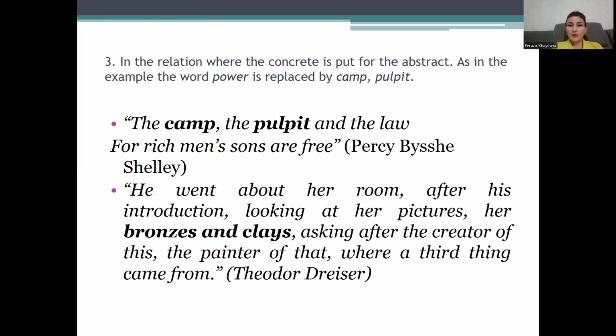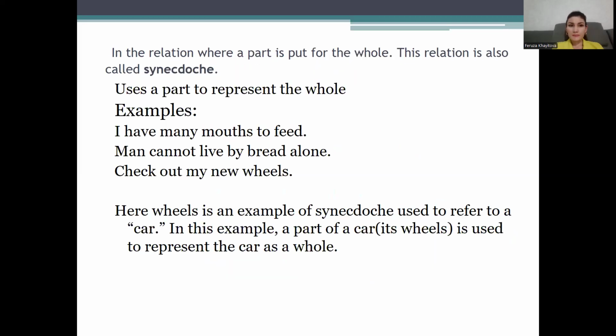He went about her room after his introduction, looking at her pictures, her bronzes and clays, asking after the creator of this, the painter of that, where a third scene came from, by Theodore Dreiser.